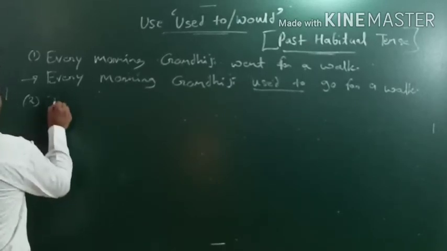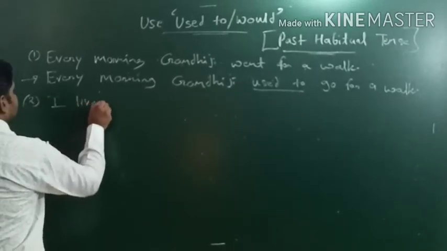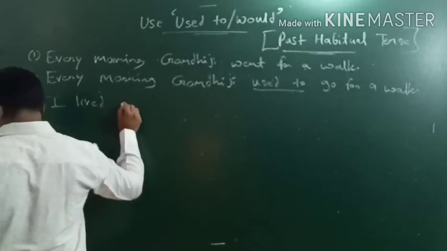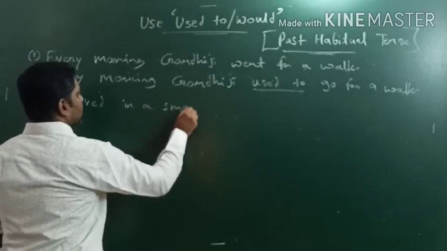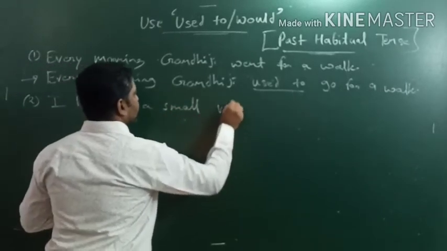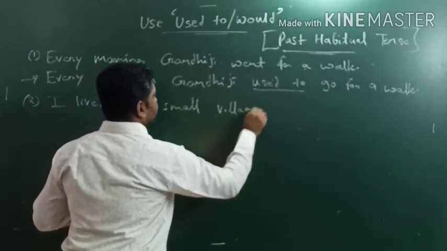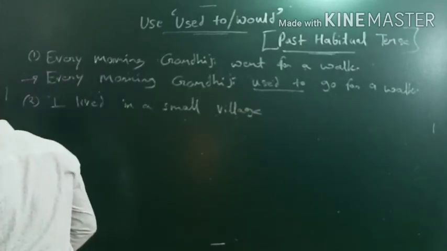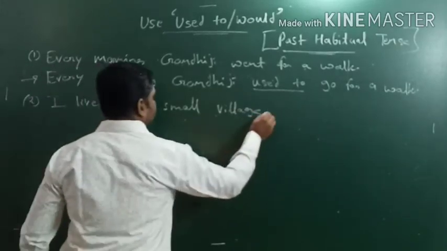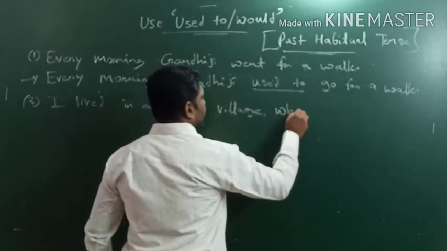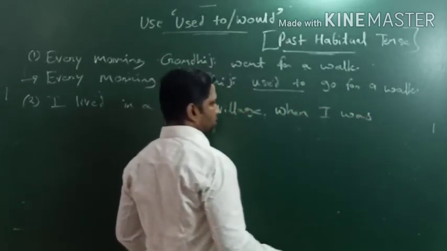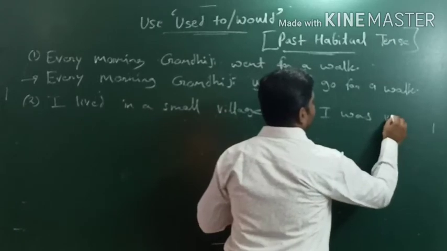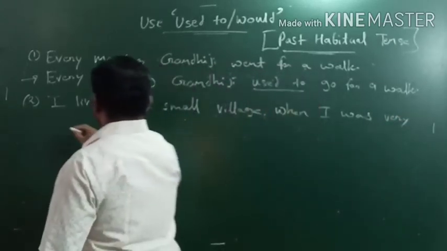So I lived in a small village, comma, when I was very young.